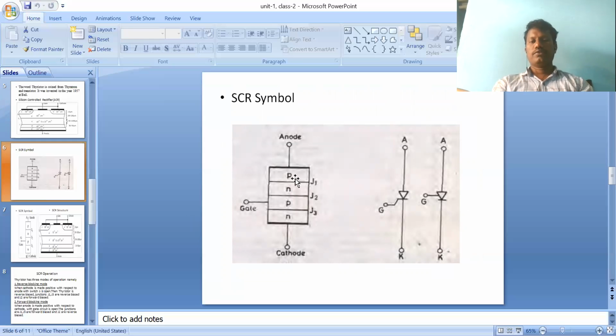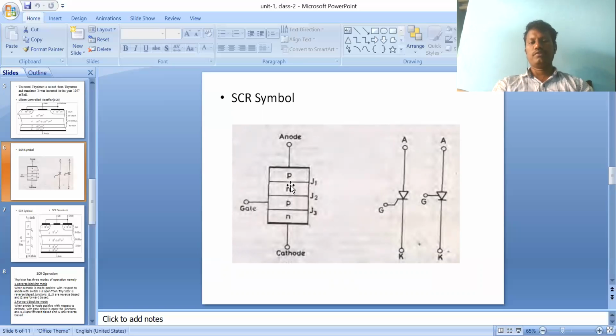See here, how many layers? Four layers, PN, PN. PN is one junction, NP the second junction, PN the third junction. Then anode, cathode, and gate. The gate is connected to the nearby P layer only, not to the N layer.